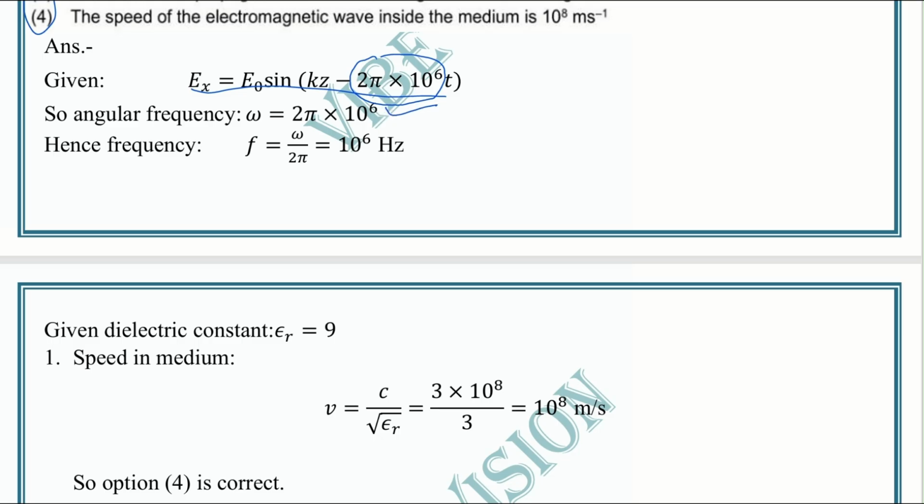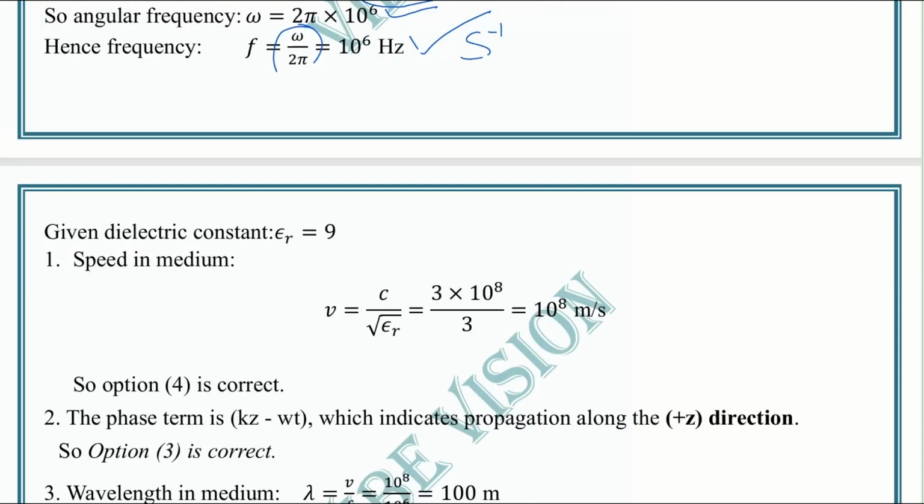Hence the frequency: we know omega equal to 2 pi f, so f equal to omega by 2 pi, that is 10 to the power 6 hertz, or second inverse. Then we got the angular frequency and frequency. And how can we get the speed? We have been given the relative permittivity of the medium.